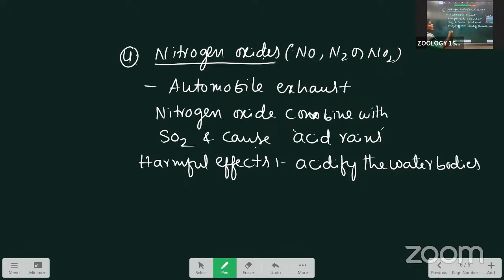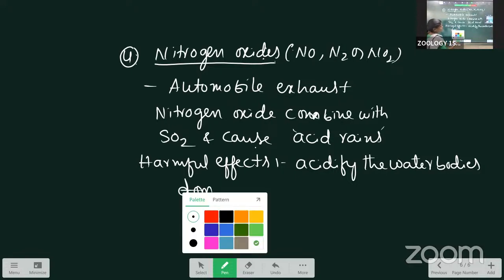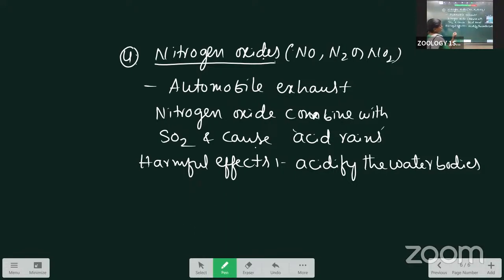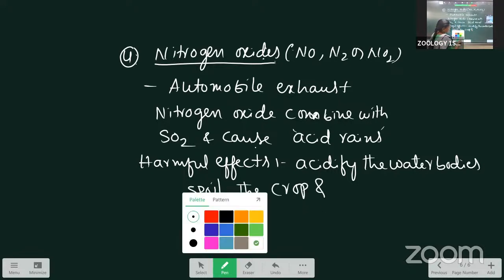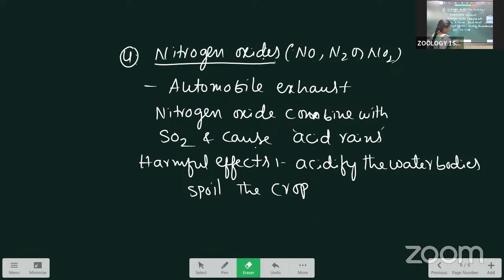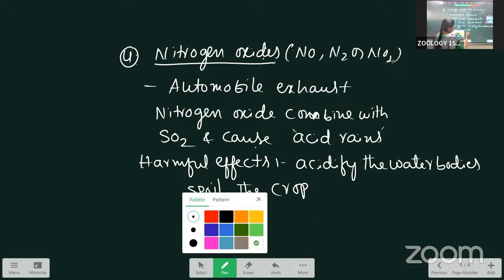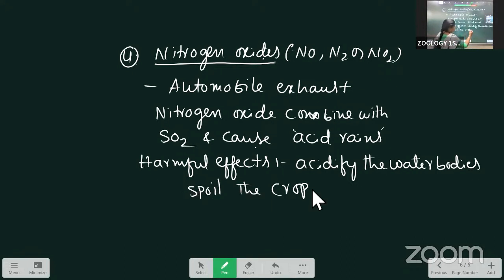And they damage or spoil the crops, buildings and monuments.